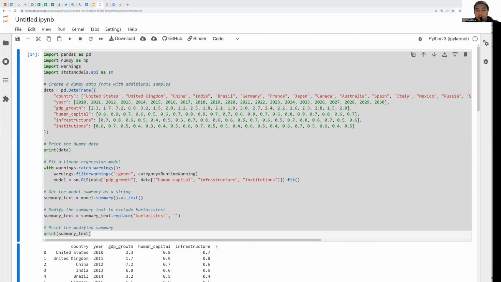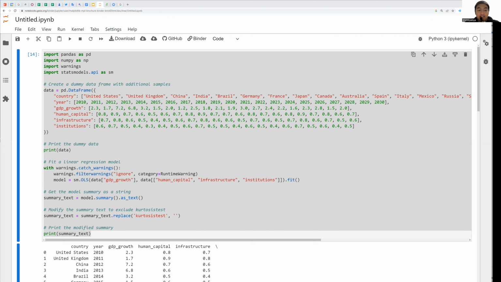Then we build the regression model. The linear regression model is fit with the sm.OLS function, as you can see here, which comes from the statsmodels library. This function performs ordinary least squares regression, which estimates the relationship between the dependent variable, such as GDP growth, and the independent variables, such as human capital, infrastructure, and institution. The model is fit using the dummy dataset that we designed before.